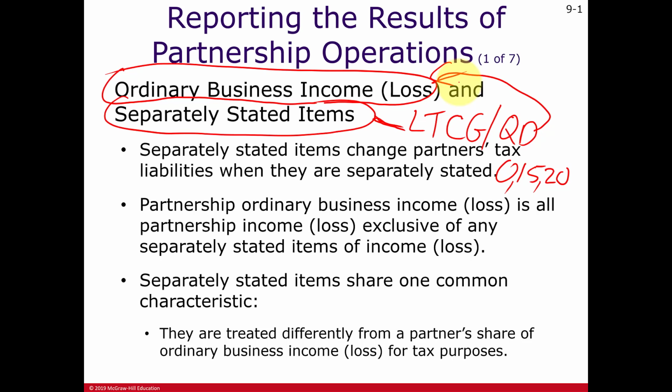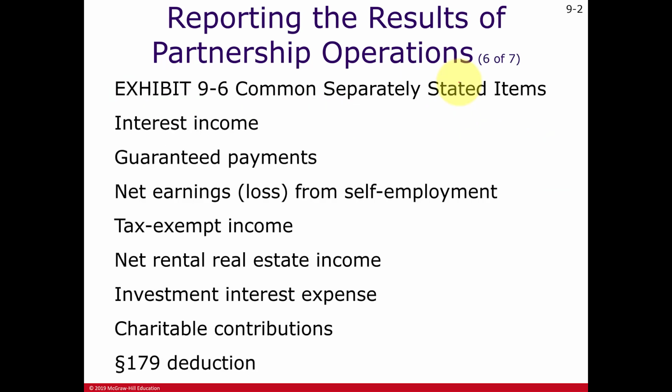Let's take a look at some other separately stated items. Here's a list. For example, portfolio income, subject to something called the net investment income tax. This is a separate tax from the regular income tax that was established to help with Obamacare, the Affordable Care Act. So things like net dividend income, interest income, net rental income are all subject to the net investment income tax.